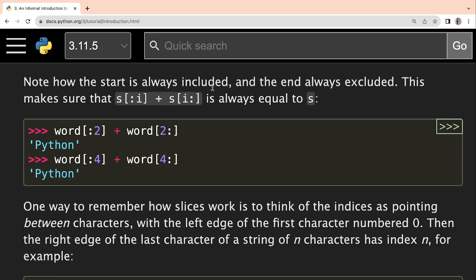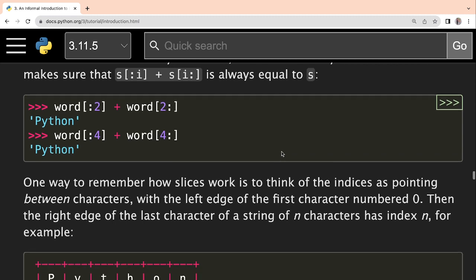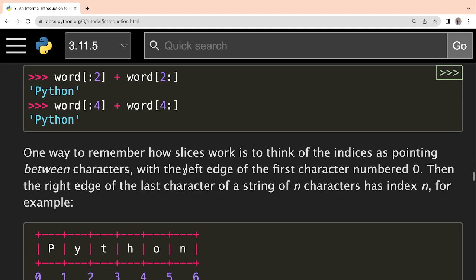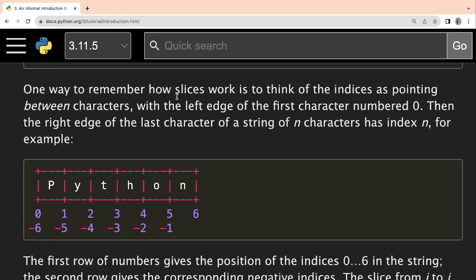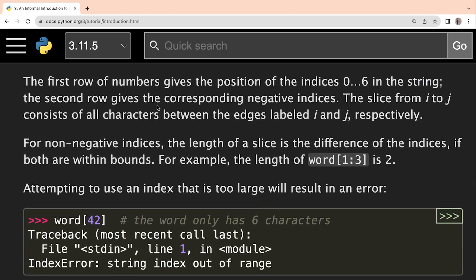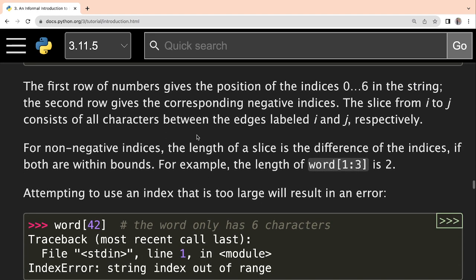After that, note how the start is always included and the end is always excluded. This makes sure that s[:i] + s[i:] always gives you the complete string. Okay, so let us say you're writing like this, that means it is starting from 0 to 1, it will print the characters, right? And in this case, it will start from 2 to last. So overall, end of the day, if you are joining these things, then what will happen? The entire string will be printed, right? All right. So this image I have already shown, so you can see how the indexes are present.